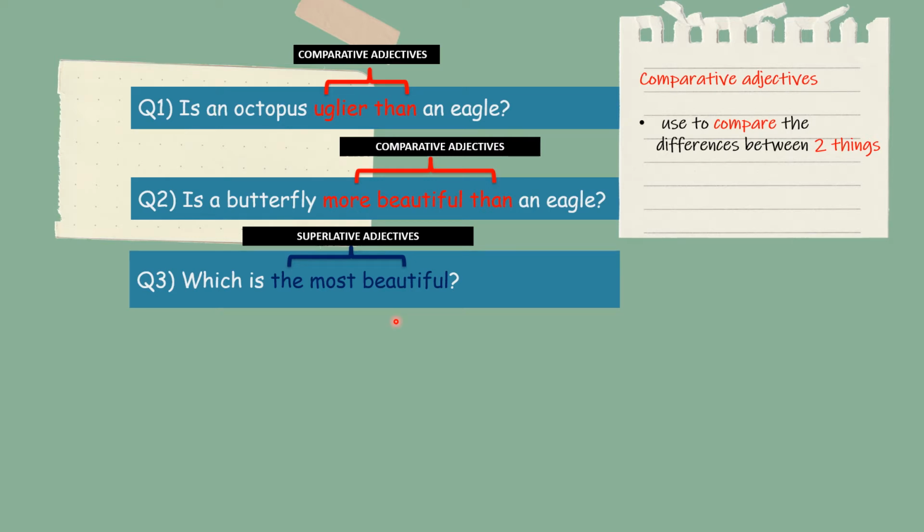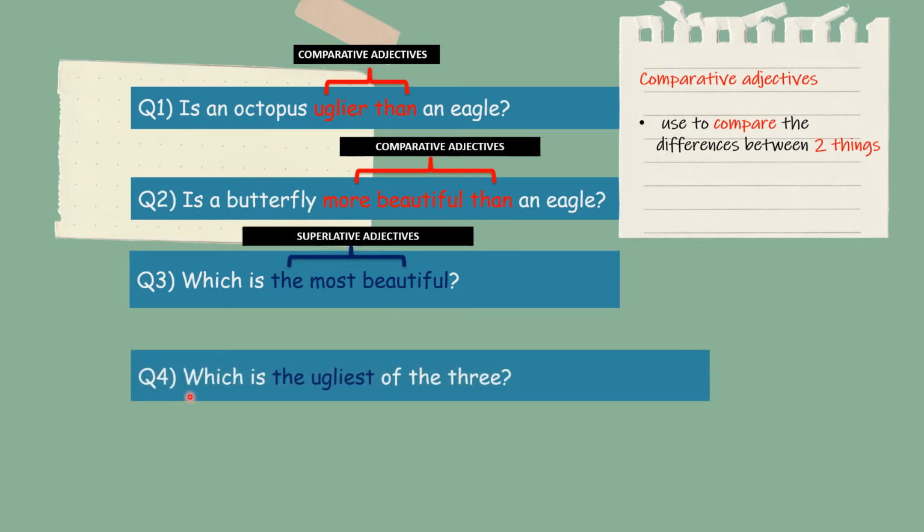We look at the next question. Which is the ugliest of the three? So here, the ugliest is superlative adjective. As you can see here, I use blue color for superlative adjective. Saya gunakan warna biru untuk superlative adjectives.